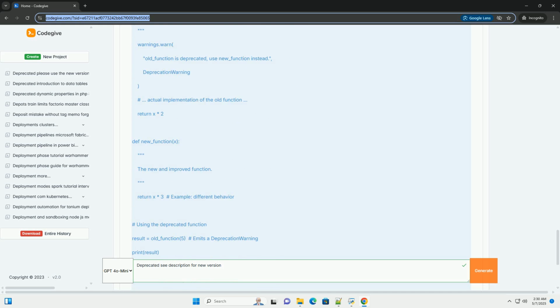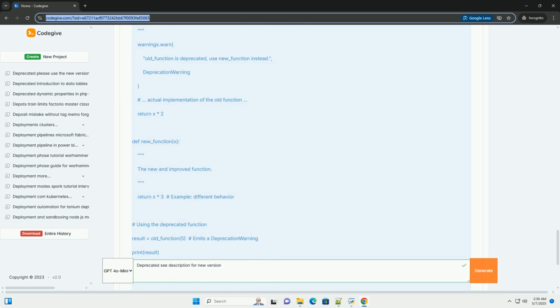Codemods: tools like jscodeshift, for JavaScript, and Rope, for Python, allow you to automate large-scale code transformations. You can write scripts that automatically replace deprecated code with the new code. These can significantly reduce the effort involved in migrating large code bases. Linters with auto-fix: linters like ESLint and Pylint, with auto-fix capabilities, can automatically correct certain types of deprecation issues.